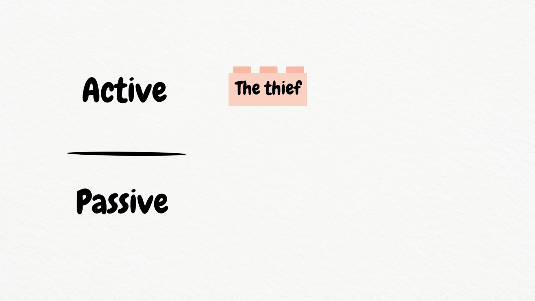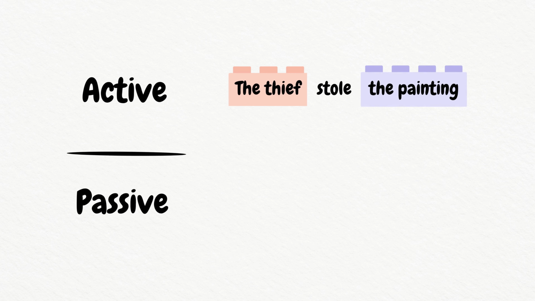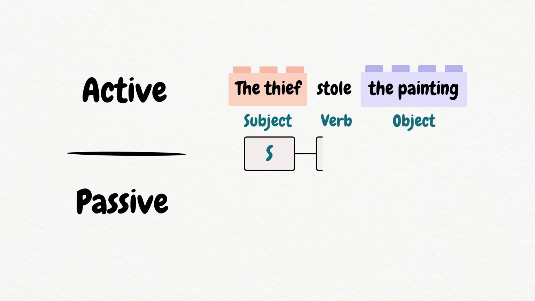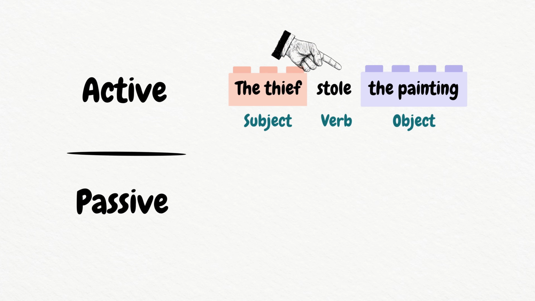Let's look at active voice versus passive voice. Active. The thief stole the painting. The thief is the subject. This thief did the stealing. Stole is the verb in past simple tense. Stole what? The painting. That's the object of the sentence. So we have subject, verb, object, a well-known structure of active voice. The subject does the action.